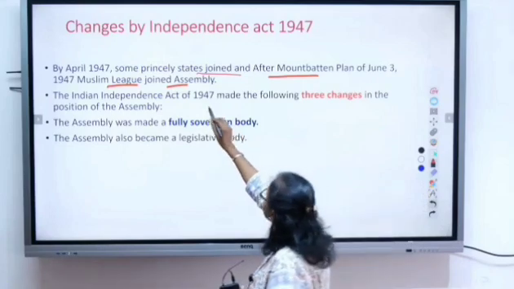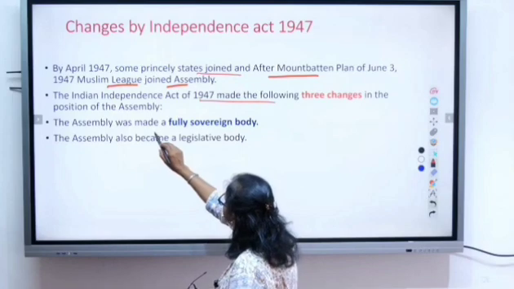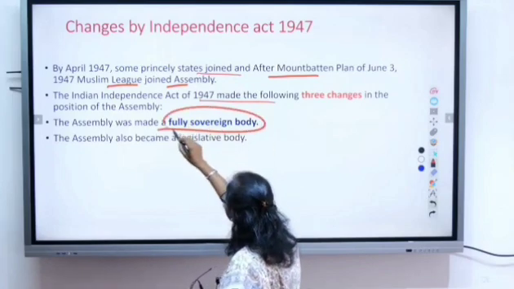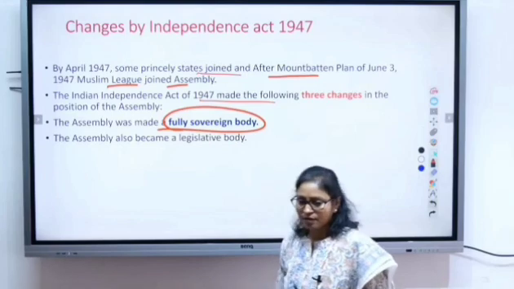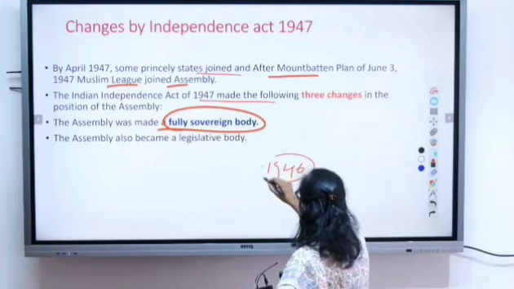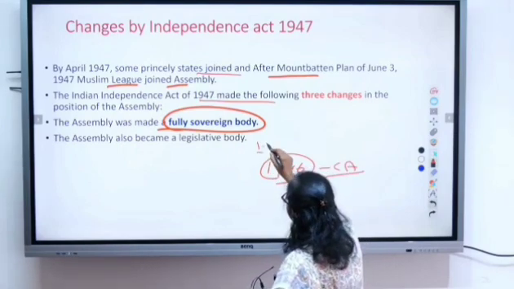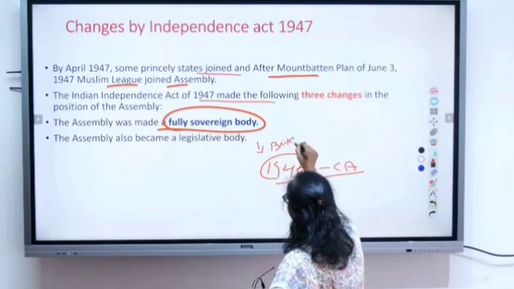Then the Indian Independence Act made some differences. What differences were made? The Assembly was made fully sovereign. See, in 1946, when the Constituent Assembly came into being, it was still under the British, isn't it?